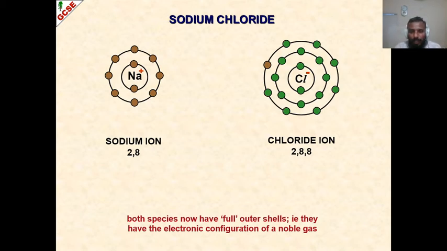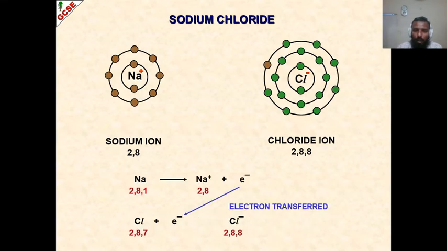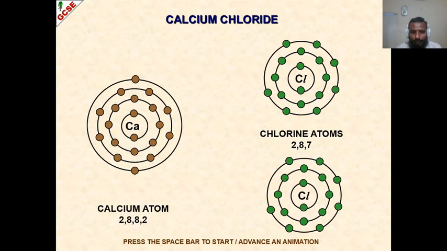Being oppositely charged, there is an electrostatic force between them that will cause their attraction, because opposites always attract. So sodium and chlorine will attract each other and make a bond, and that bond is called an ionic bond, and so we'll get a compound which is called sodium chloride.